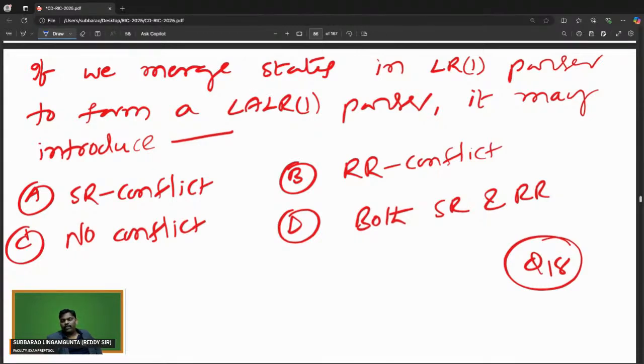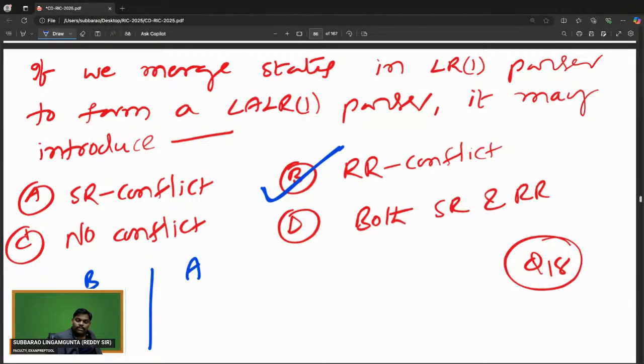Everyone knows, right? CLR1 doesn't have RR conflict, but after combining, the LALR1 parser may contain RR conflict. So SR is not the reason. Suppose after merging, SR came. That means before merging also SR was there.